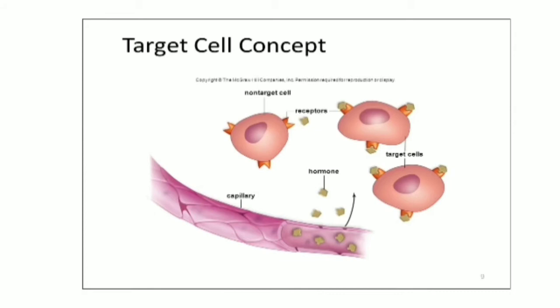Basically, this is a diagram for a target cell, and you can see there are receptors carried by the target cell. The released hormone will bind with the receptor protein, and the target cell will respond after the binding.